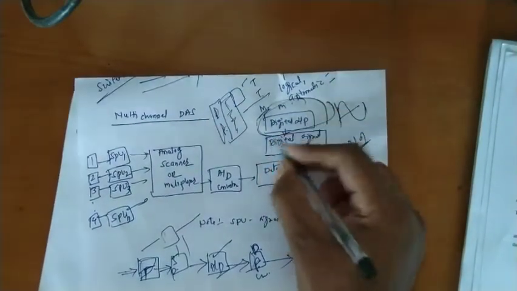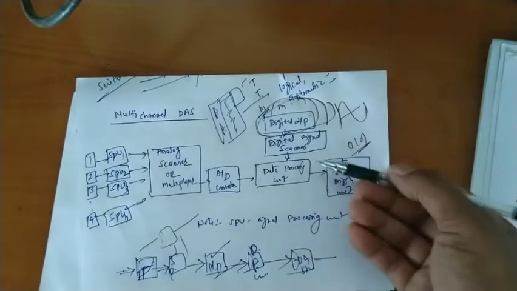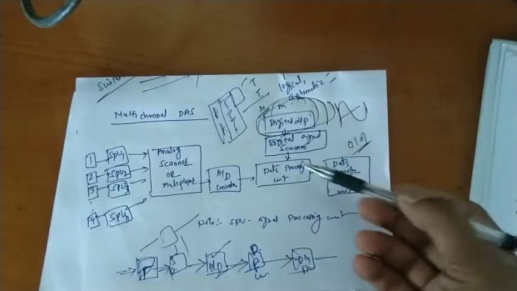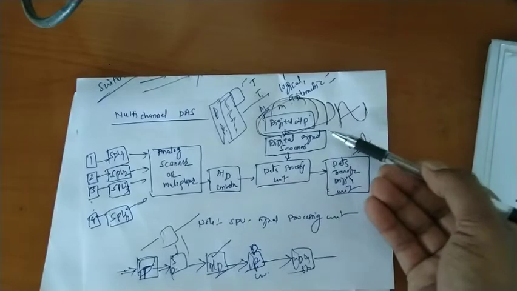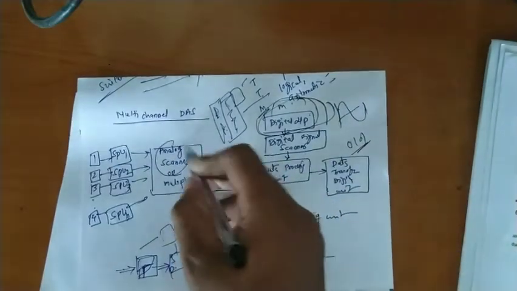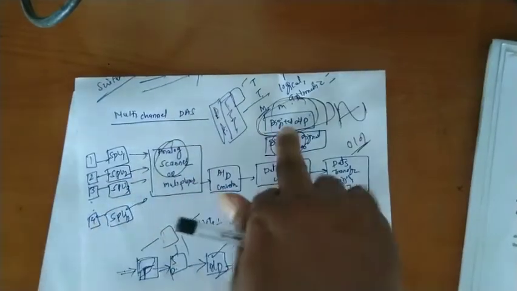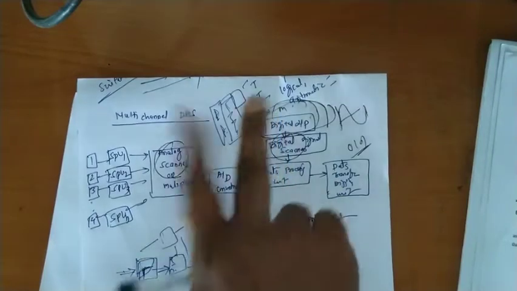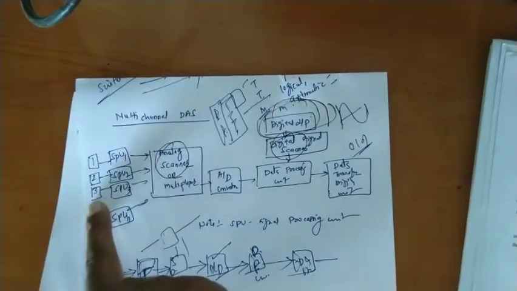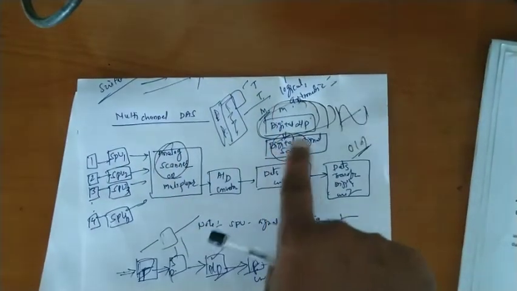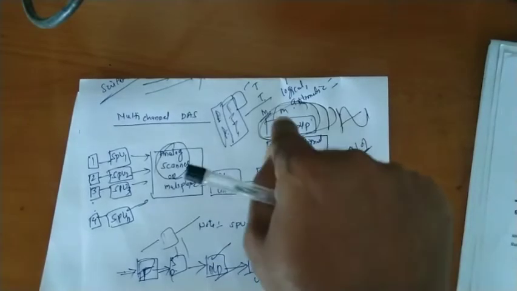This other block is also fed directly to the data processing unit through the digital signal scanner. The analog scanner sends the analog signal, and the digital scanner sends the digital input signal. Is the point clear? The analog signal scanner selects the analog signal, and the digital signal scanner selects the digital signal.